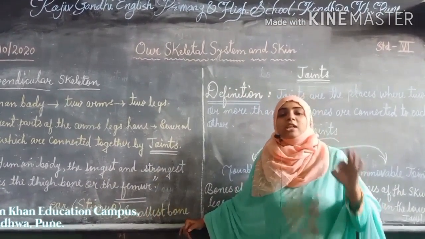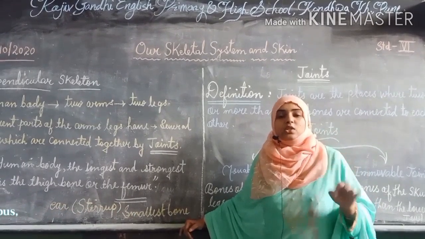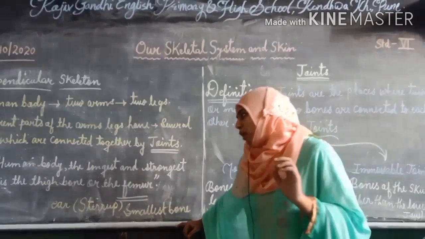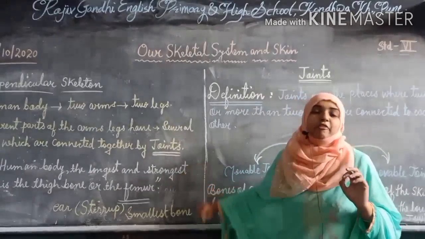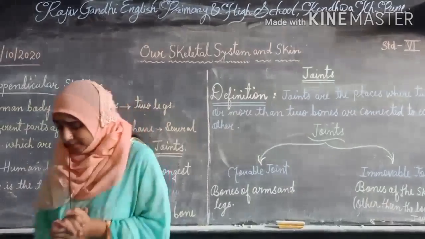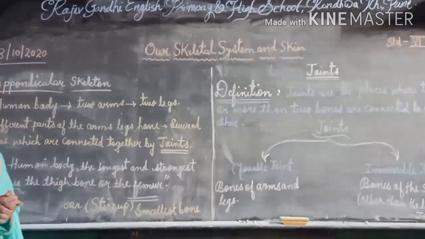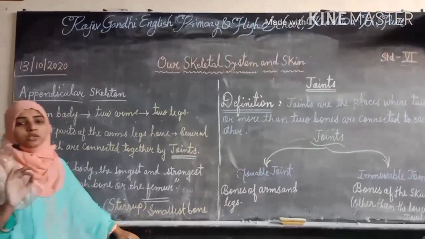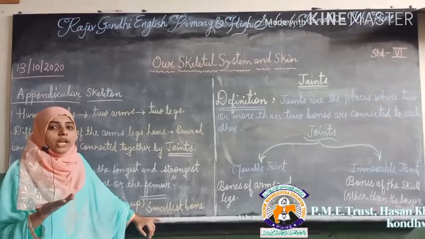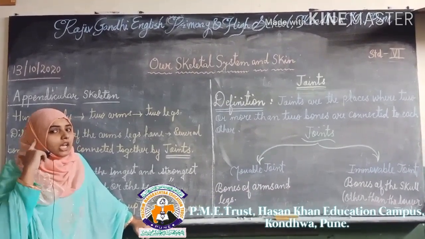So this is the largest and strongest bone in the human body. What is it called? It is called the femur bone. And likewise, what is the smallest bone in our body? The very smallest bone in our body is present in the ear region. Okay, where is it located? It is located in the ear region.